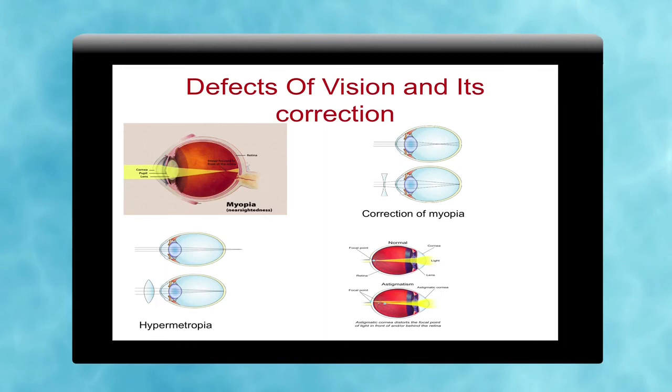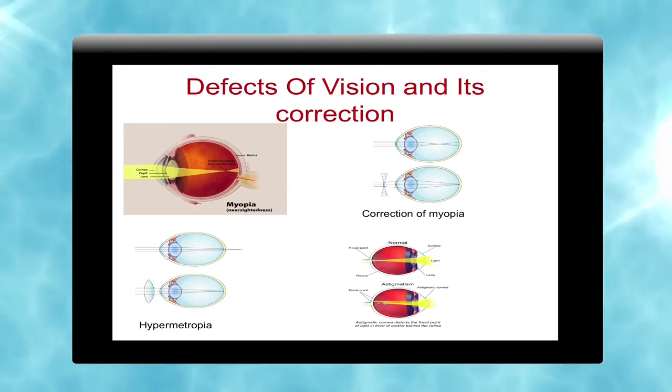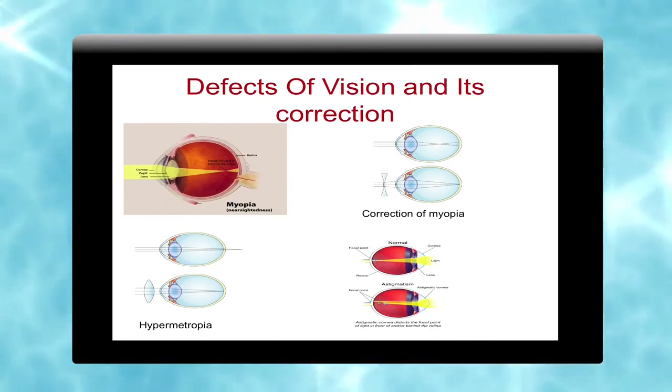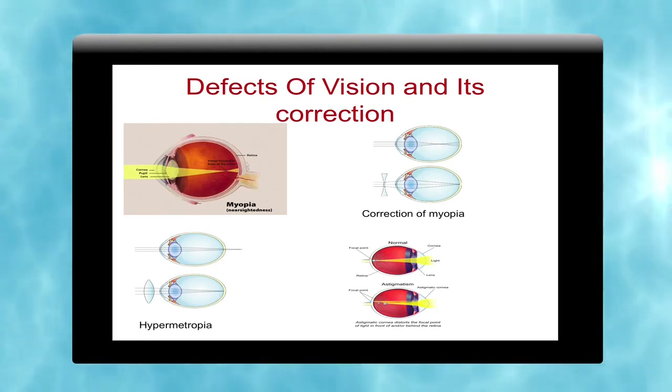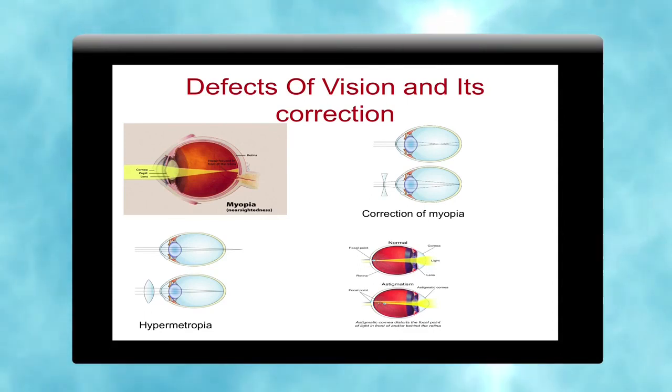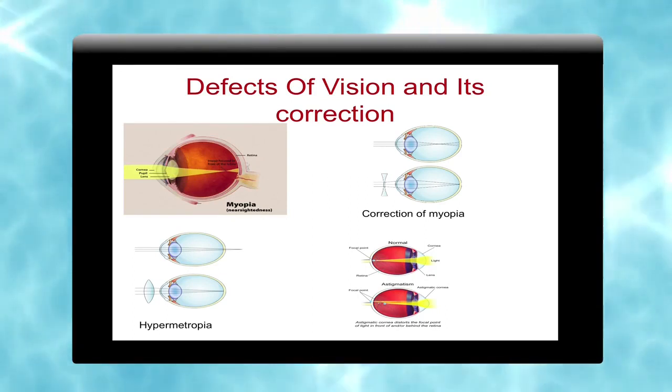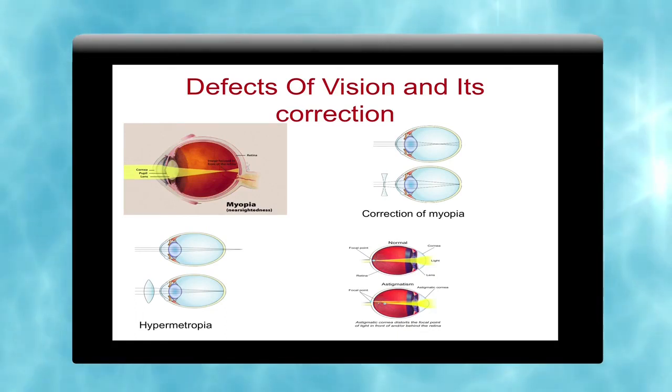There are two other types of defects, presbyopia and astigmatism. We use cylindrical lenses for astigmatism. Presbyopia occurs in old aged persons, as their ciliary muscles become weak, and for that we have to use both lenses, concave and convex. For astigmatism we use cylindrical lenses, because in astigmatism we are unable to focus on vertical lines. These are the four types of defects of vision.